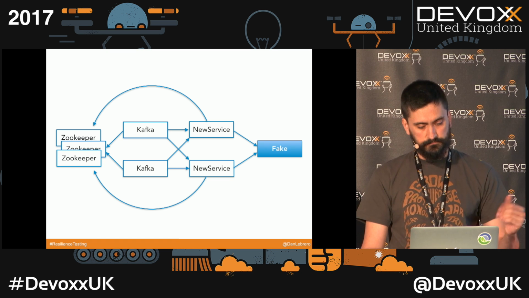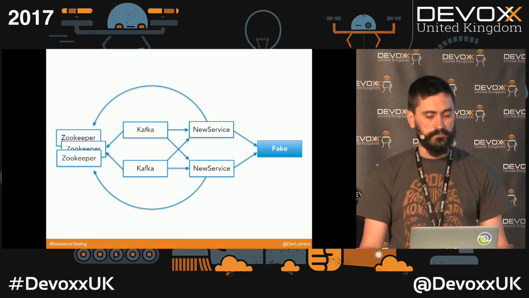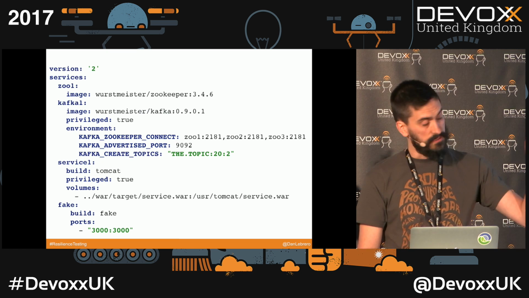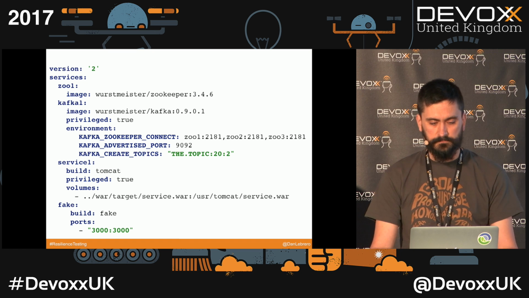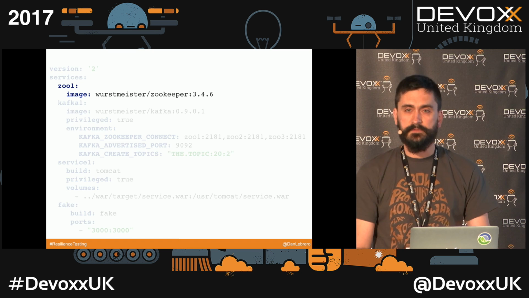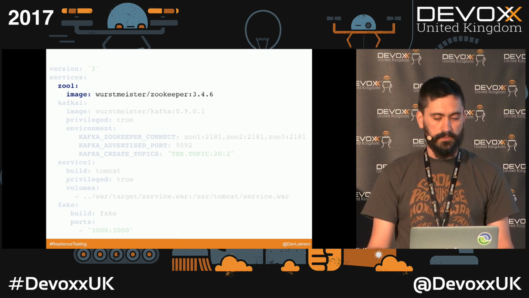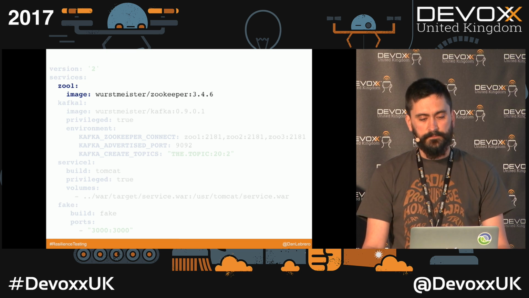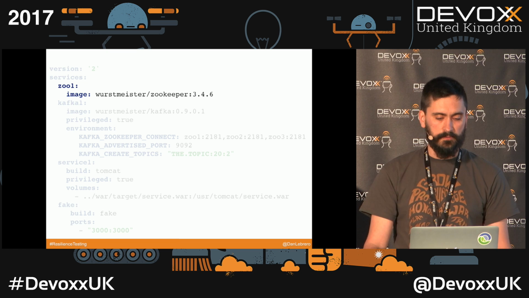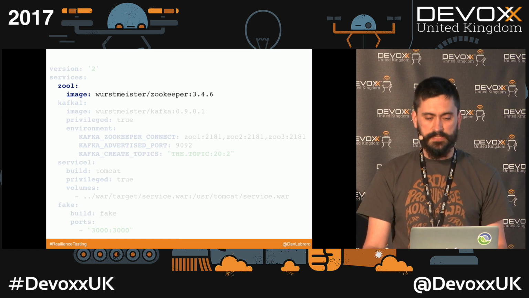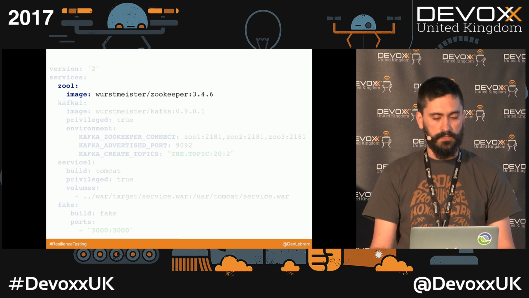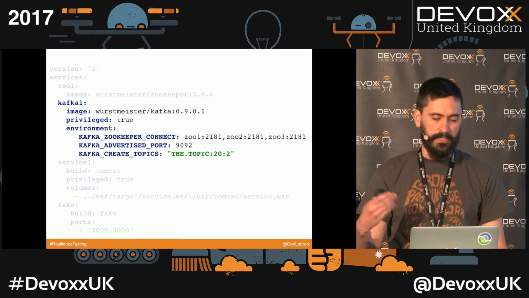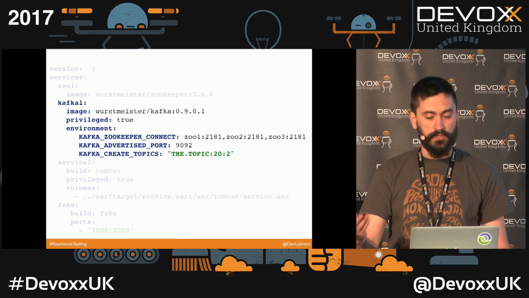Okay, so let's look at a Docker Compose file to be able to build that system. So this is all that you need. So one bit at a time. That's just how you create a Zookeeper. So this is just one of the Zookeepers. We will have 3 of these entries. And we're just using a vanilla Zookeeper from Docker Hub. So it's very simple to spin up a new Zookeeper cluster. The same for Kafka, just a vanilla Docker image.